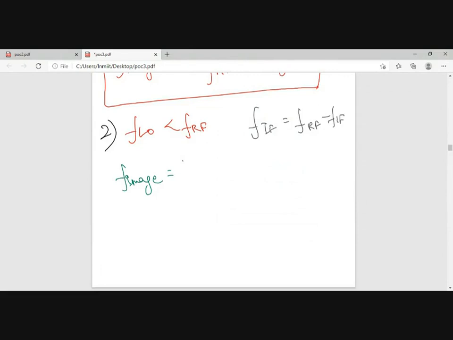FIF image की value क्या रखी जाए? 2 FRF minus FIF, minus FIF या minus 2 FIF?